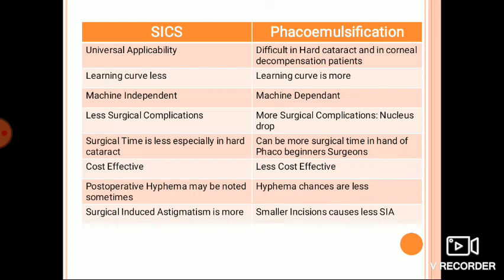The advantage of phacoemulsification is the small incision over SICS. It can be performed through smaller 2.8 to 3.2 mm incisions.